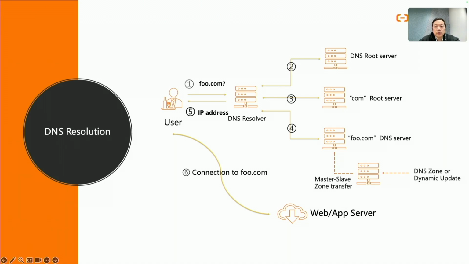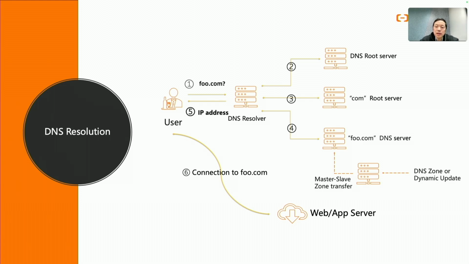Before diving into the DNS hijack cases, let's first go through quickly how DNS works, which I'm sure most of you are quite familiar with. In essence, the domain name system acts as the internet phone book, translating human-readable domain names into machine-readable IP addresses and other network resources. As shown in the diagram, when a user wants to visit foo.com, their device queries a DNS resolver, either self-configured or assigned by the network provider.